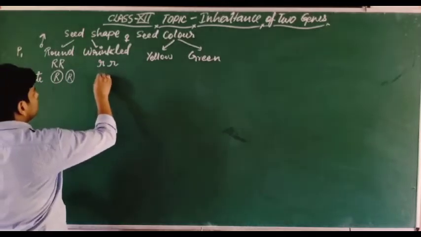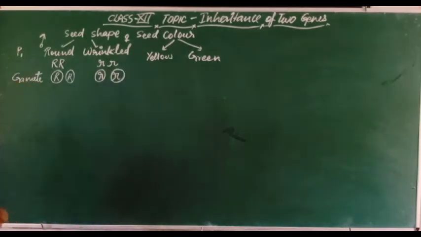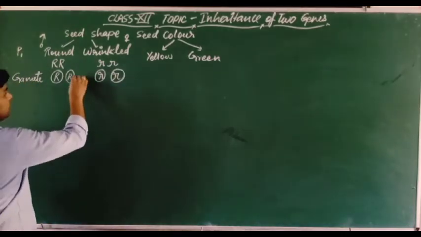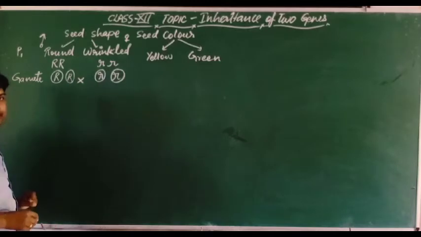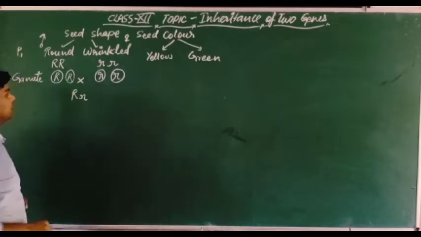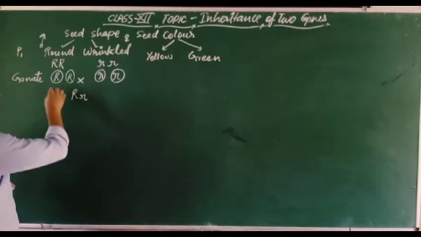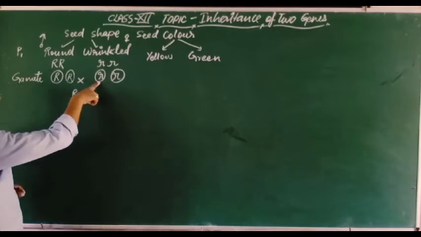Just like here also we are taking gametes. When we make the cross, dear students, we will find only one capital R and a second small r. So this is the fusion of one gamete with another from the female.